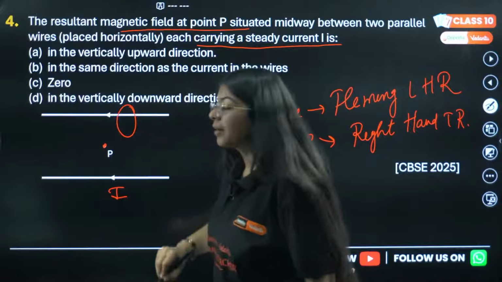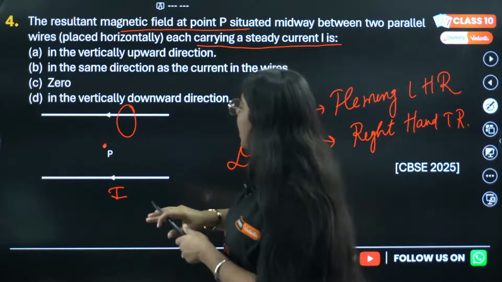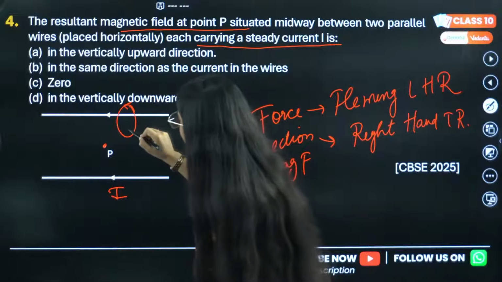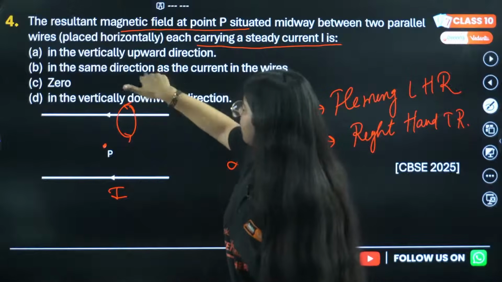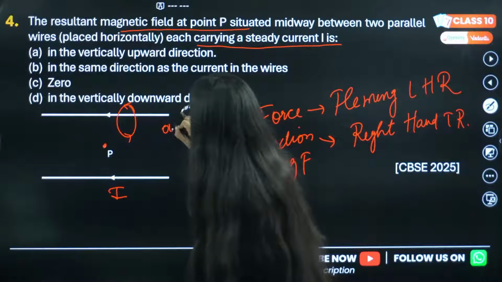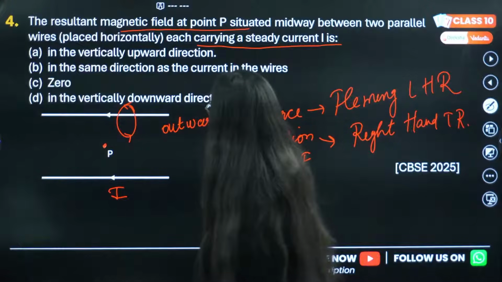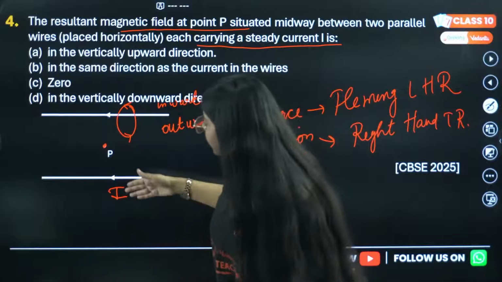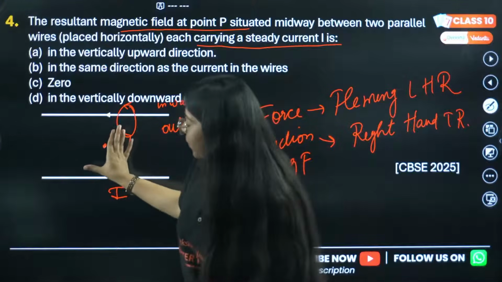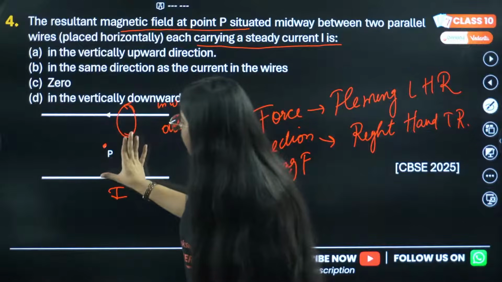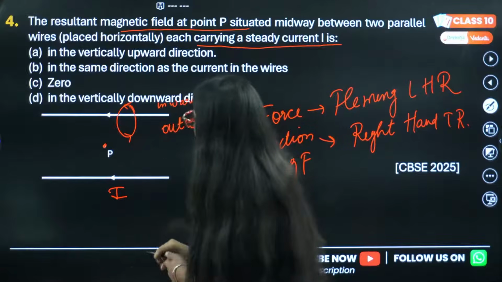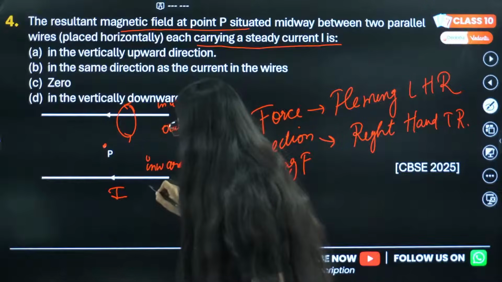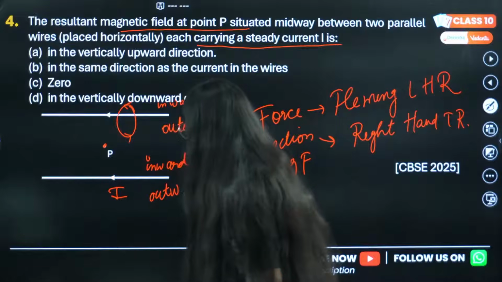So the magnetic field will be something like this, and if I curl my fingers, it's going inwards from above and coming outwards. In here it's outwards, above it's going inward. Correct? Now in this wire also, I'll place my thumb in the direction of this current, then I'll curl my fingers. In here also it's going inward, above the wire it's inward, outside the wire it's outward, below the wire it's outward.